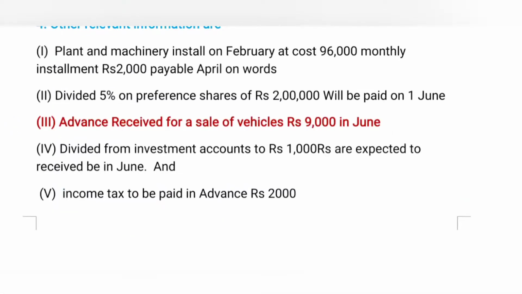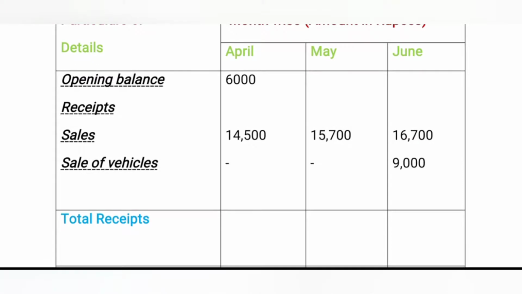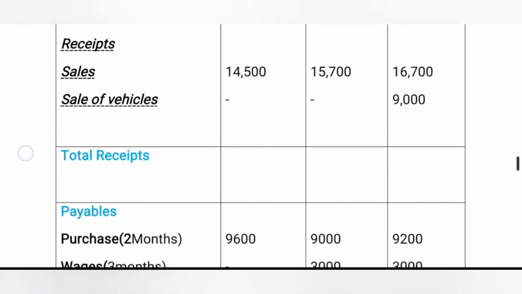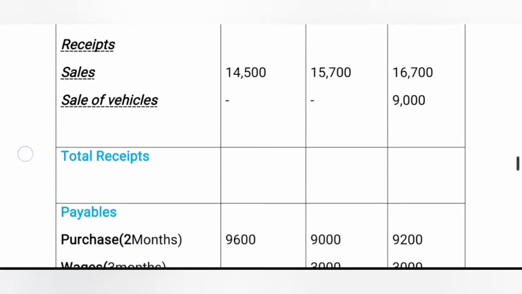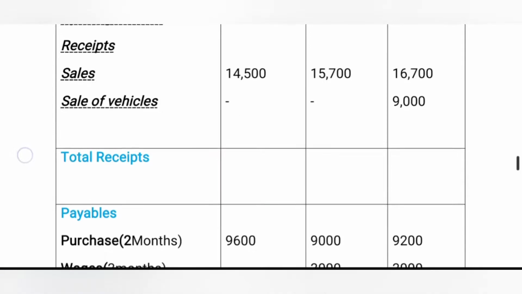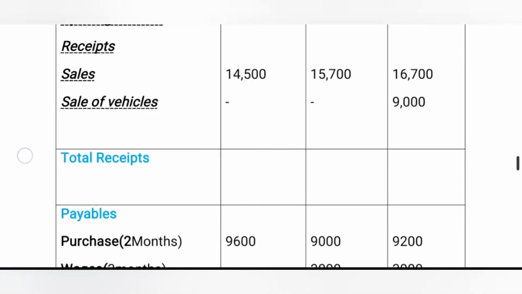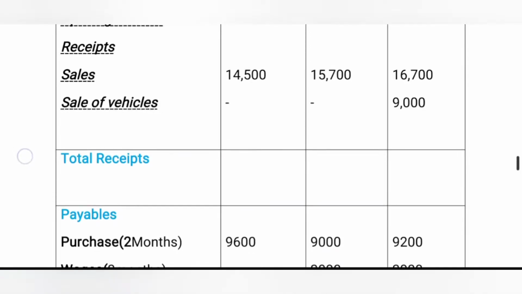Now coming to the third one, advance received for sale of vehicle, rupees 9,000 in June. It is related to receipts. We are going to the receipts side of the cash budget. Now coming to sale of vehicle, this amount is received in June. That's the reason we take it in the June column, 9,000 rupees. Now we are going to another transaction.